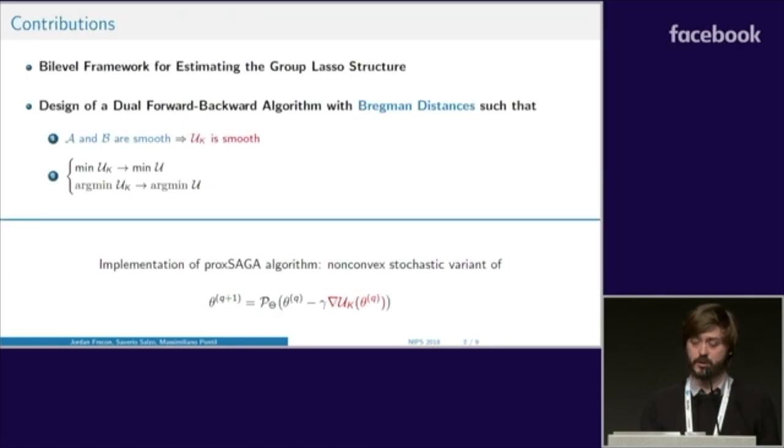So here are the contributions of our paper. First, we have proposed this bilevel scheme to estimate the group lasso structure. Also, we have designed a dual forward-backward algorithm with Bregman distances chosen to make A and B smooth. And we have proved that by using this scheme, you can have the convergence of your approximate problem to the exact one in terms of minimum value and in terms of minimizer. So now that UK is a smooth function of θ, we can minimize it by using, for example, the Prox-Saga algorithm, which is a variant of the projected gradient descent.